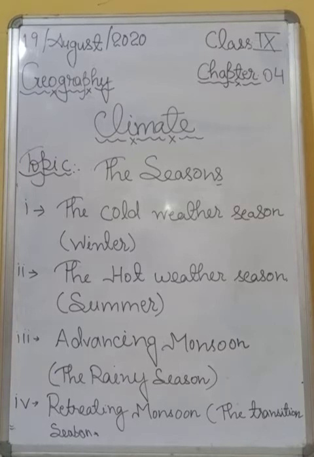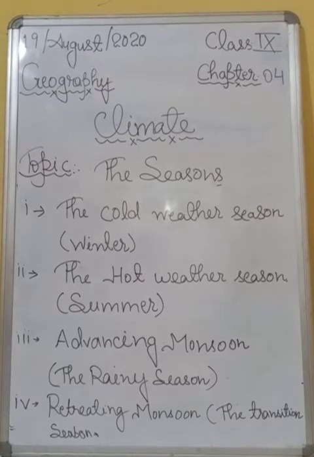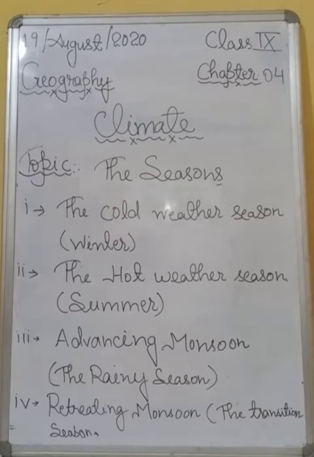After that, students, localized thunderstorms also occur during summer, which may have high speed winds and even precipitate hail. Such thunderstorms are called Kal Baisakhi in West Bengal.